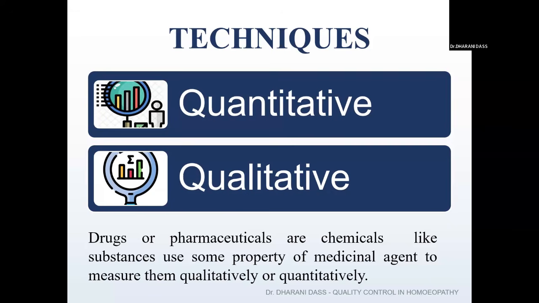Phytochemical analysis is one part of quality testing by which we can know whether the mother tincture is of good quality or not. In this we can only tell whether the phytoconstituents are present or not. This technique we call a qualitative technique. Whereas in a test like HPTLC, we can confirm how much quantity.